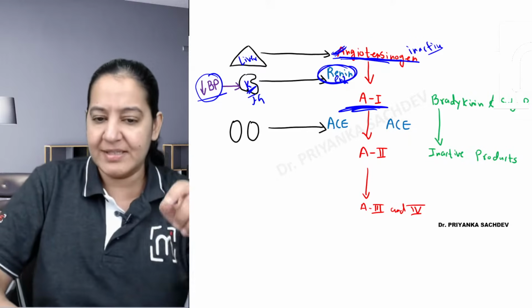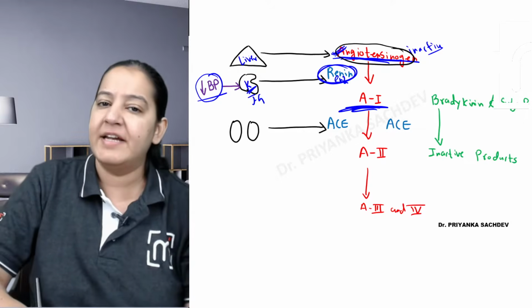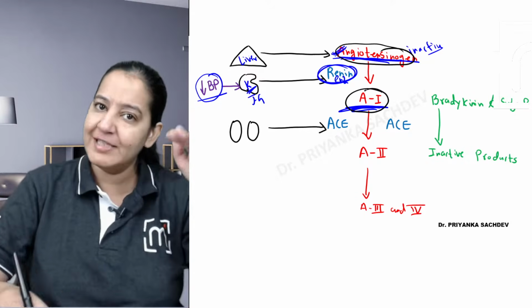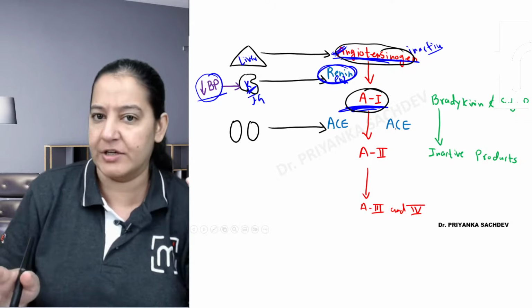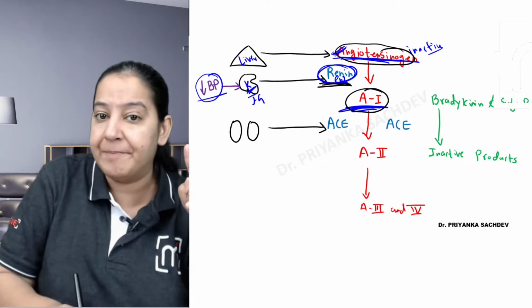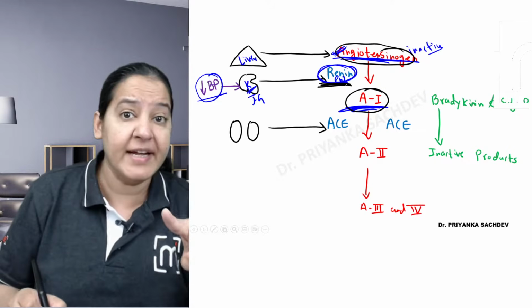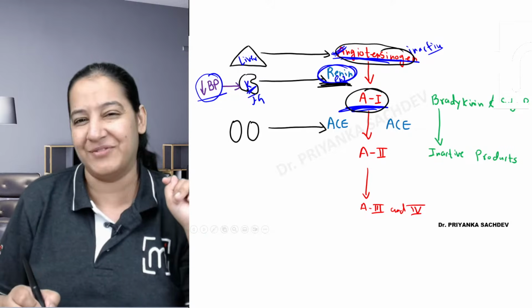So initially angiotensinogen is there, and it gets converted to angiotensin 1. These both are proteins, right? Both are inactive. So the conversion is done by an enzyme. The name of the enzyme is renin. It is secreted by the kidney, the JG apparatus of the kidney, right?